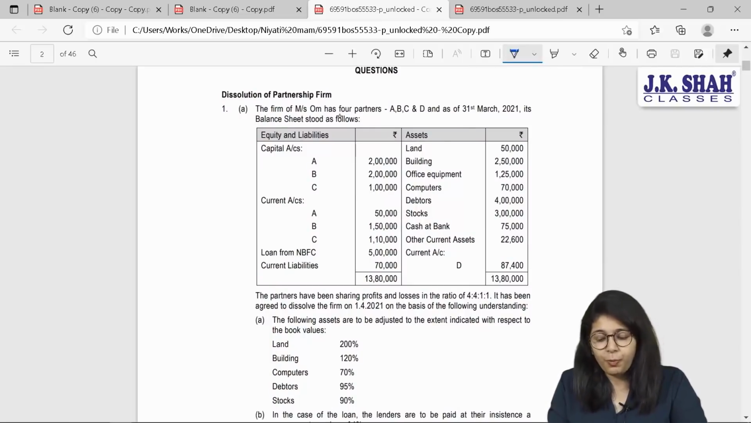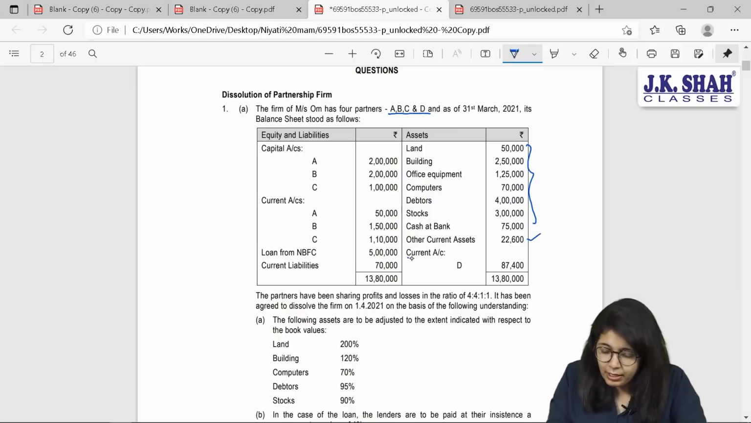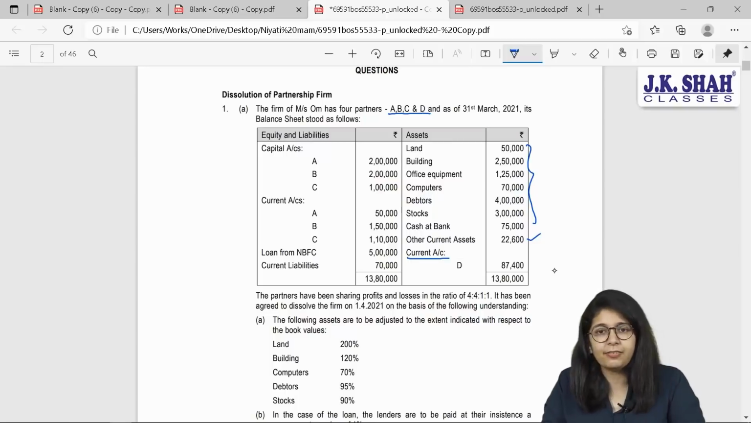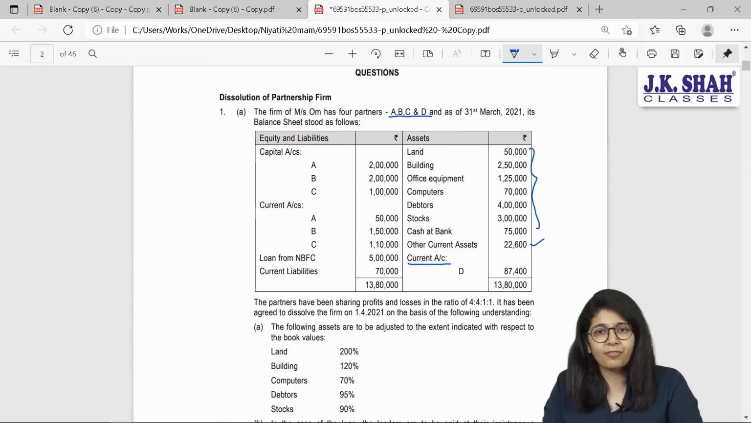The firm of Mrs. Ohm has 4 partners, A, B, C and D. And as of 31st March 21, its balance sheet stood as follows. They have few assets, namely land, building, office equipment, computers, data and stock. After that, they have cash and bank and other current assets. Again, sundry asset. Current account of Mr. D is given 87,400. But when current account is given, it means that capitals are fixed.